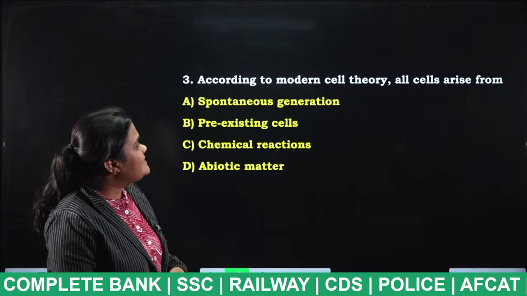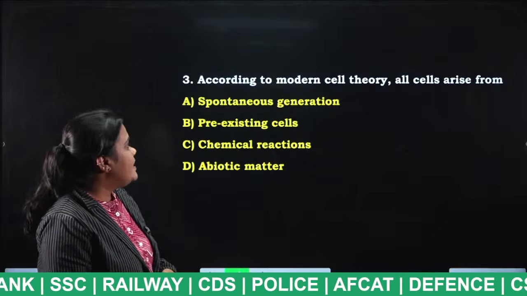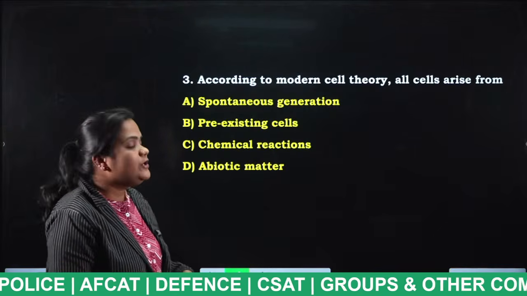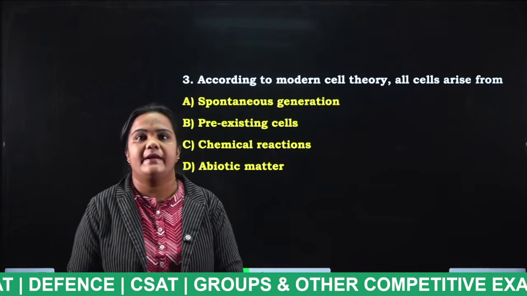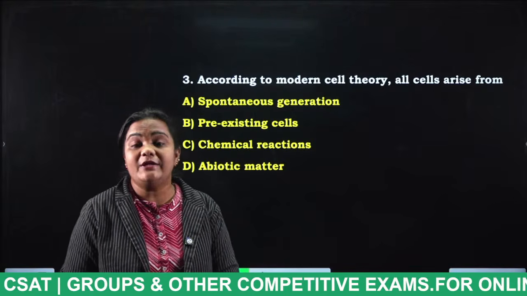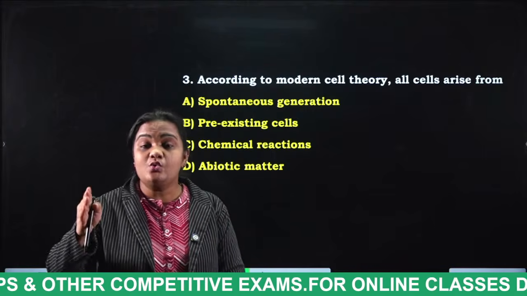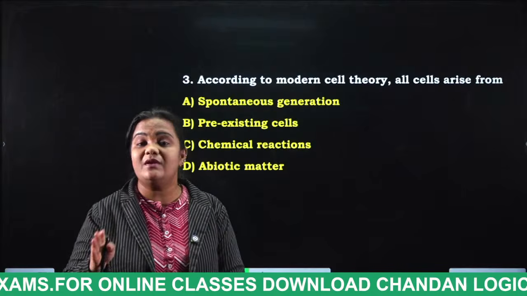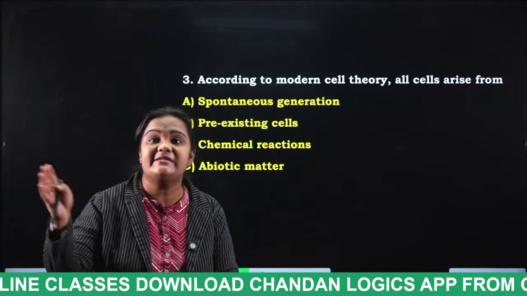According to modern cell theory, all cells arise from spontaneous generation, pre-existing cells, chemical reaction, abiotic matter. Now tell me, I have already told you, students, the new cell comes from what? The new cell will come from the already existing cell.